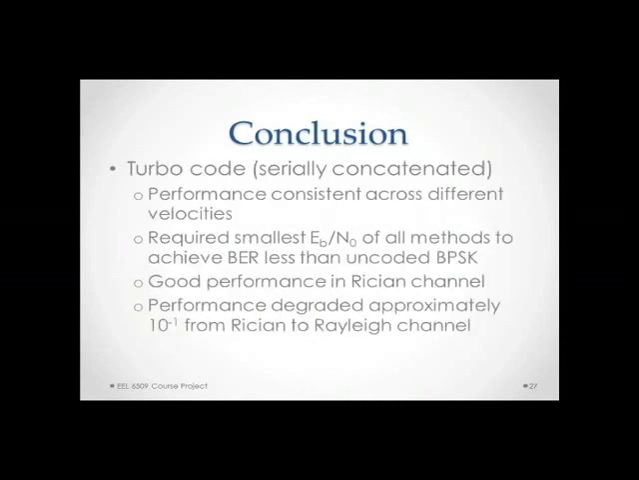The turbo code performance was consistent across all the different velocities. The turbo code required the smallest Eb/N0 of all methods to achieve BER less than uncoded BPSK. It had very good performance in the Rician channel, but its performance was degraded by about 10 to the minus 1 when going from Rician to Rayleigh channel.